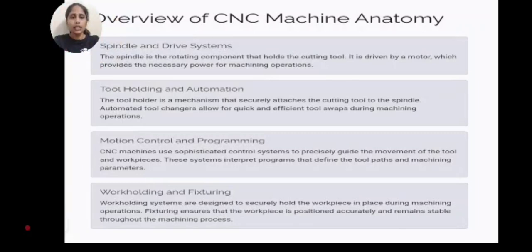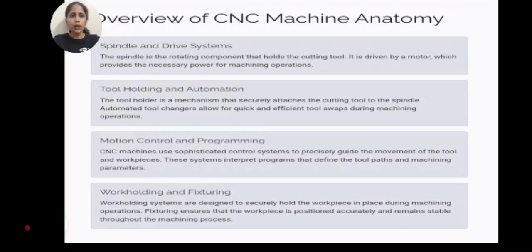Spindle and drive system. The spindle is the rotating component that holds the cutting tool. It is driven by a motor which provides the necessary power for machining operations. Tool handling and automation. The tool holder is a mechanism that securely attaches the cutting tool to the spindle. Automated tool changers allow for quick and efficient tool swaps during machine operations.